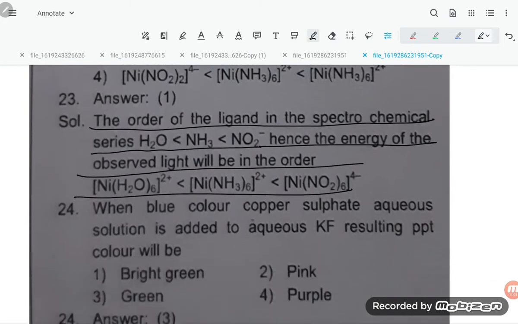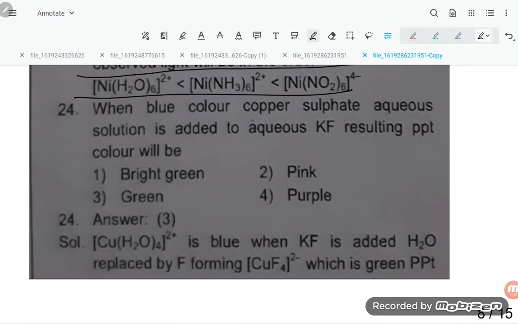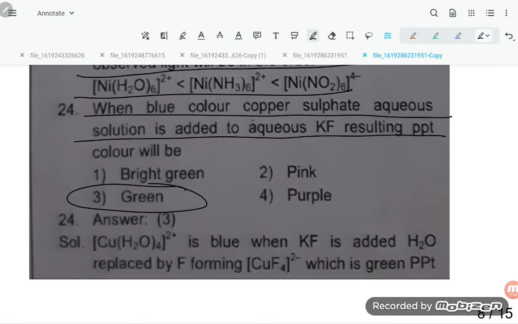Okay, thank you students. Now question number 24. When blue copper sulfate aqueous solution is added to aqueous KF, the resulting precipitate color will be green.